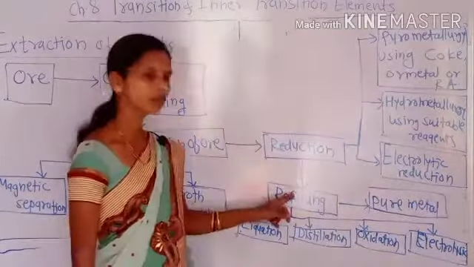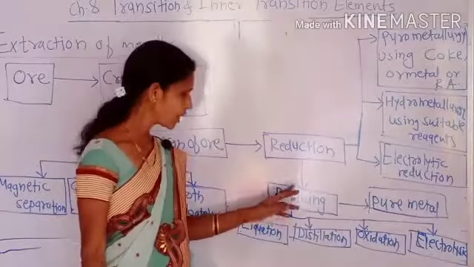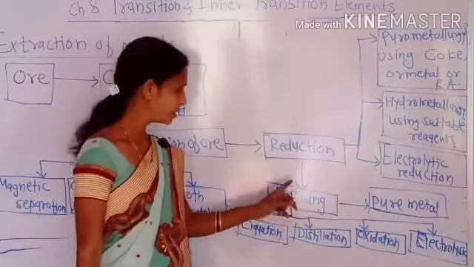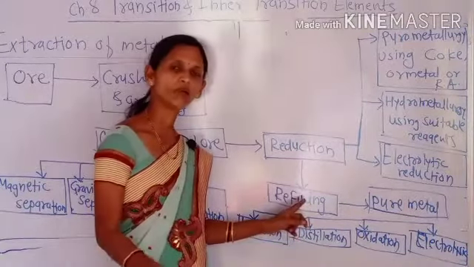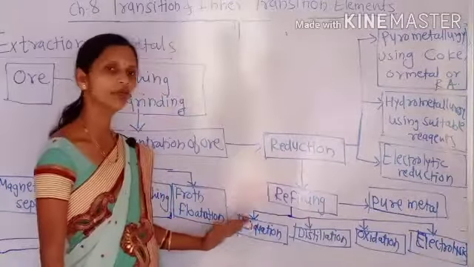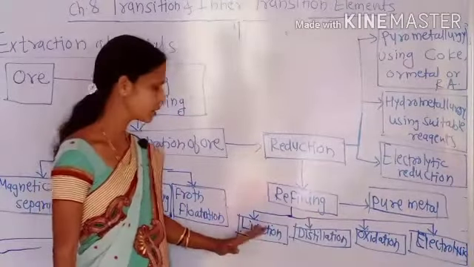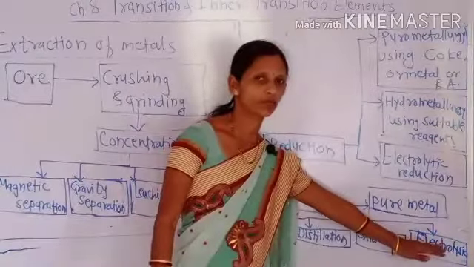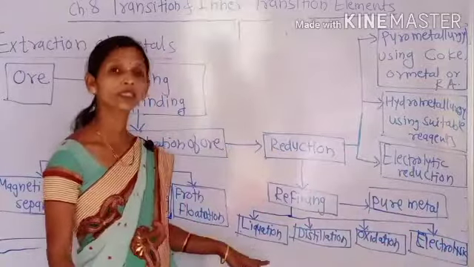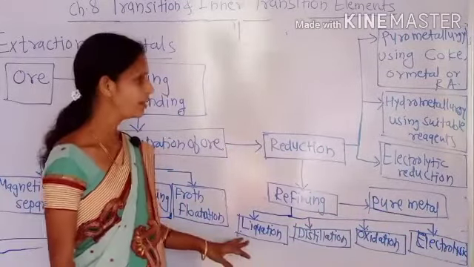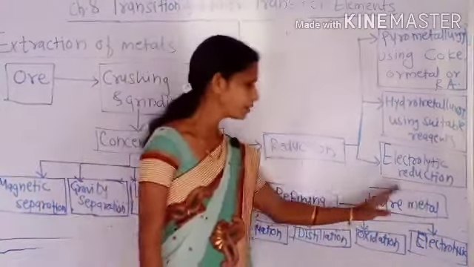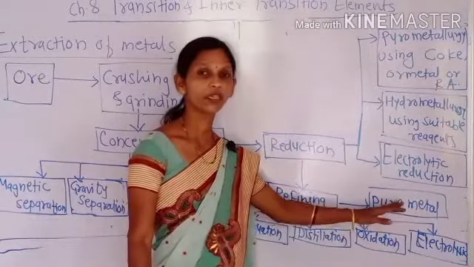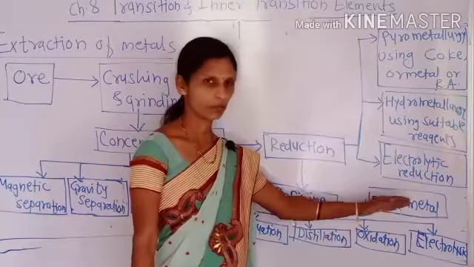Then see here, once the metal is extracted, that metal has to be refined, that means it has to be purified. For the purification, that means refining of metal, we use different processes, that is liquefaction process, distillation process, or oxidation process, or electrolysis process. These all processes were studied in the 10th standard. Then we can get the pure metal which has different uses, and it is used for different purposes. Thank you.